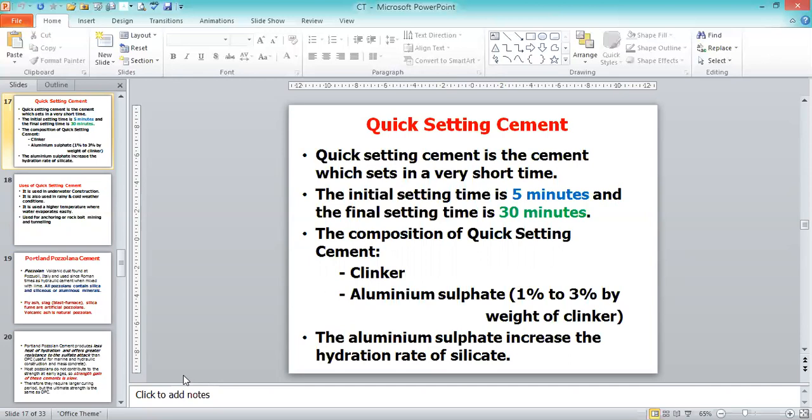underwater constructions, because the water is always flowing. It is very difficult to use ordinary Portland cement. In those circumstances, we have to use the quick setting cement instead of ordinary Portland cement or other cements. The composition of the quick setting cement is clinker and aluminum sulfate, 1% to 30% by weight of clinker. The aluminum sulfate increases the hydration rate of the silicate.